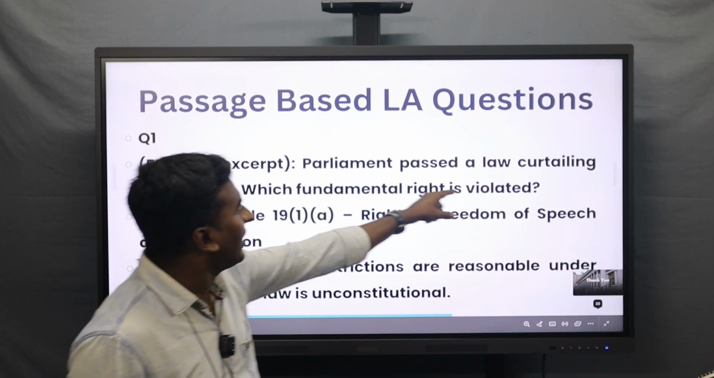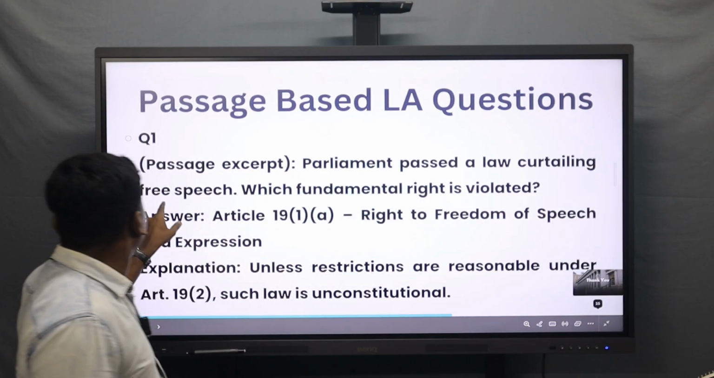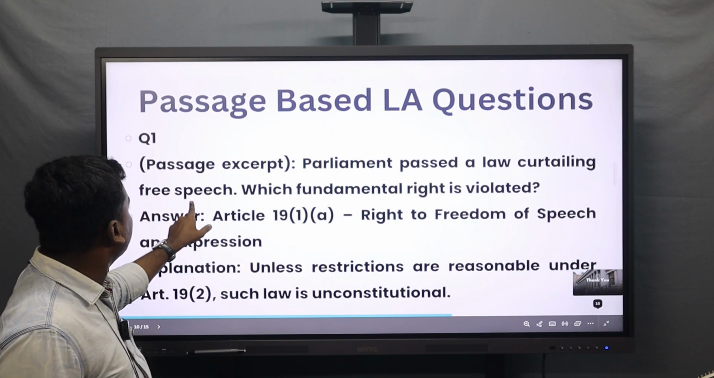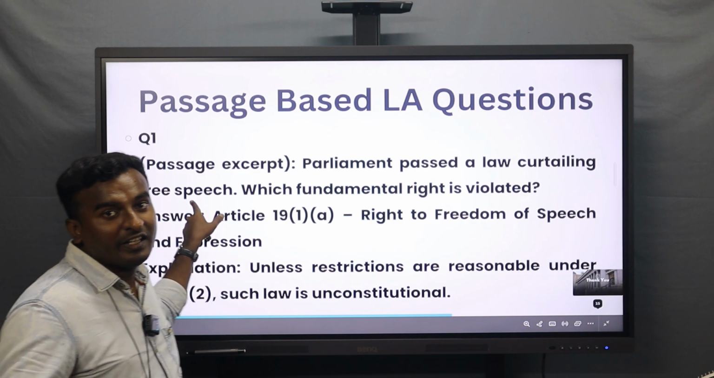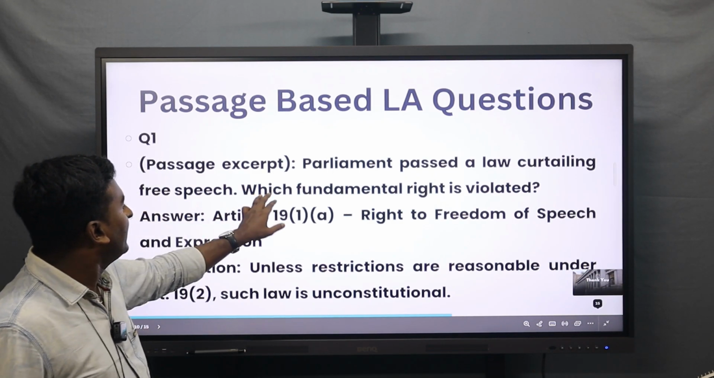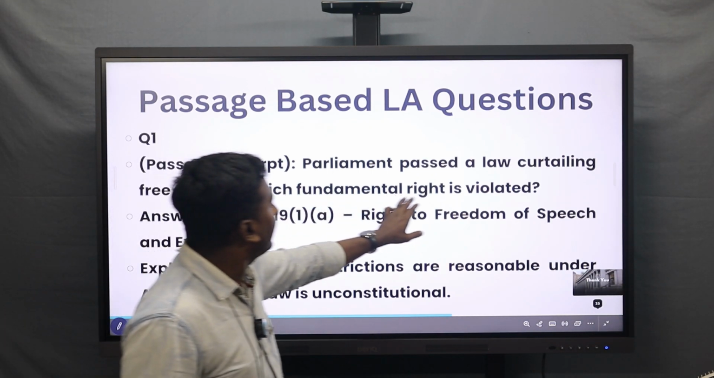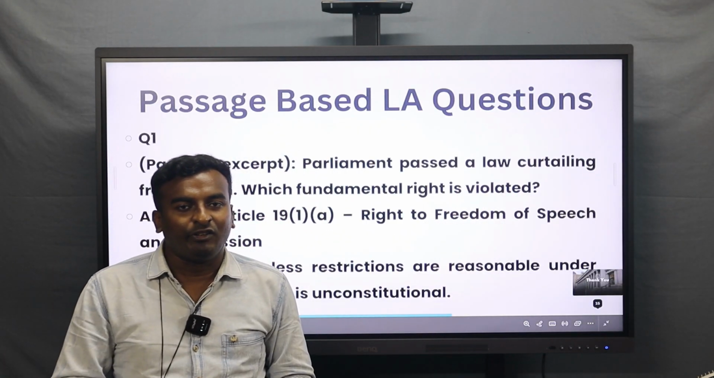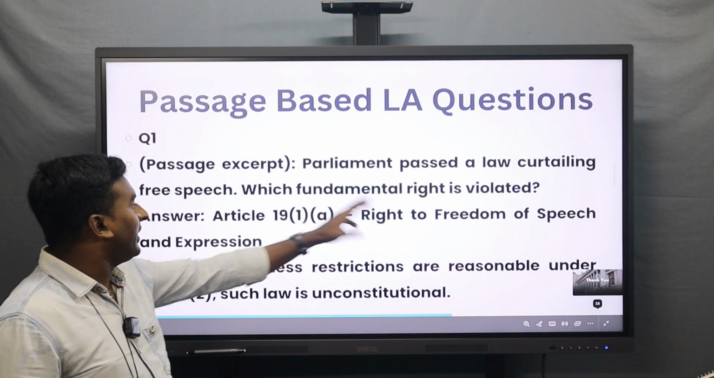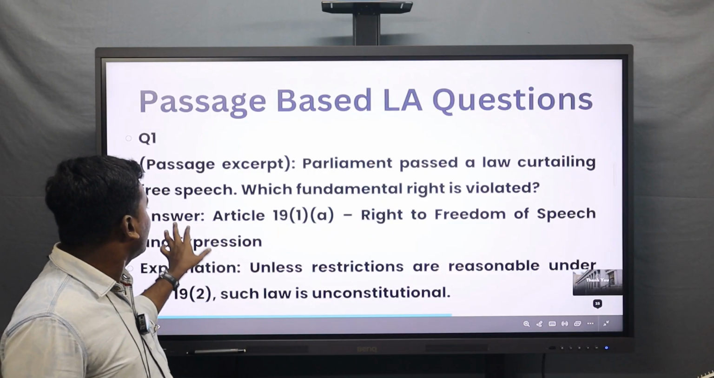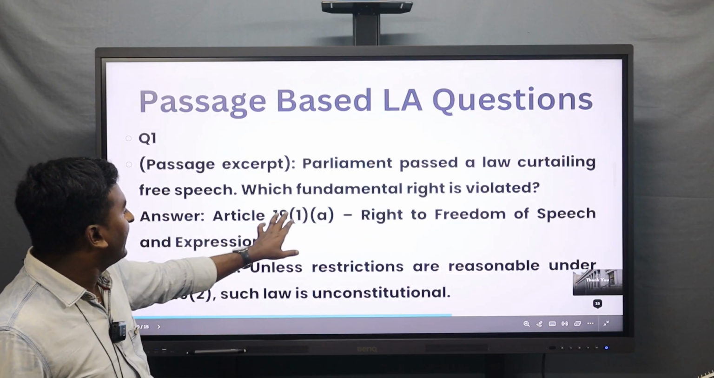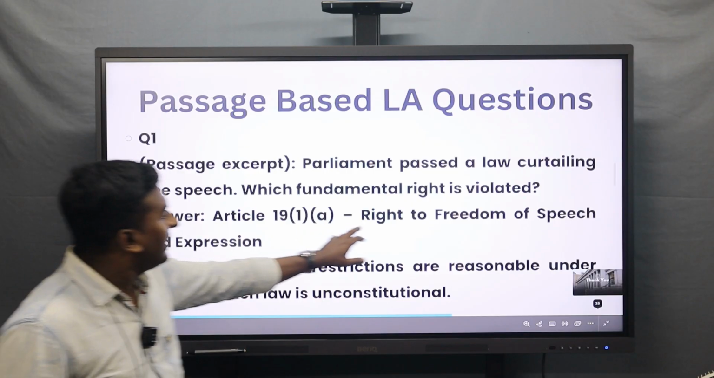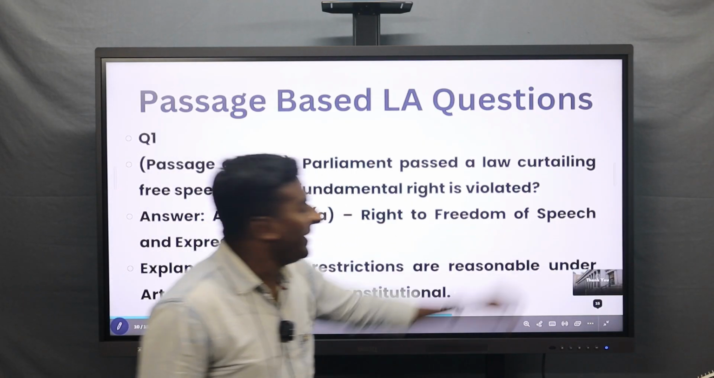The passage says Parliament passed a law curtailing free speech. We have been given the freedom of speech and other things. Which fundamental right is violated here? So the answer is clear: Article 19(1)(a), the right to freedom of speech.